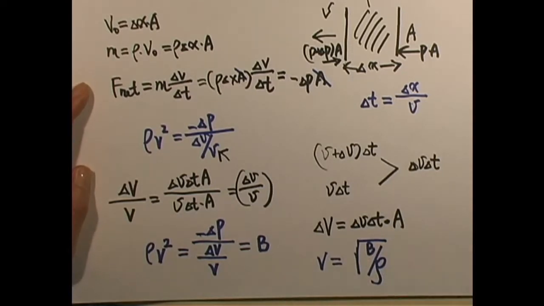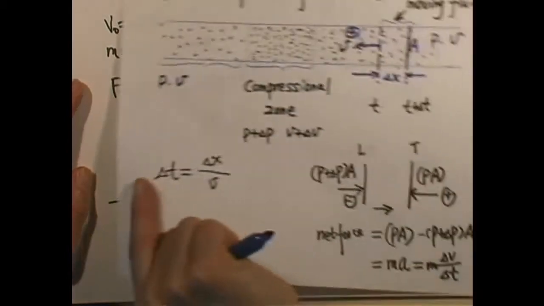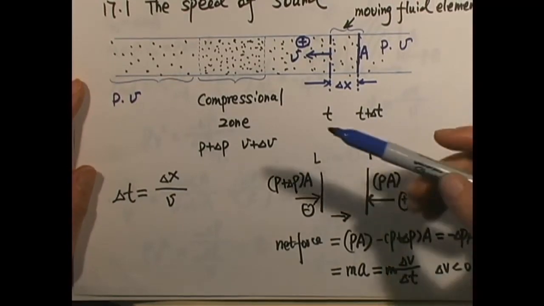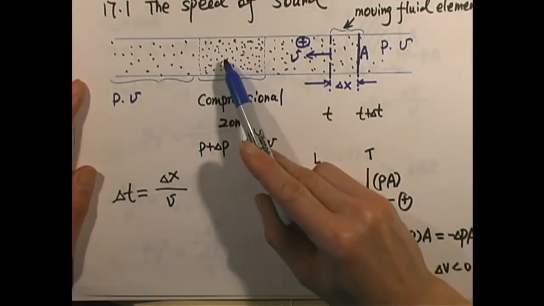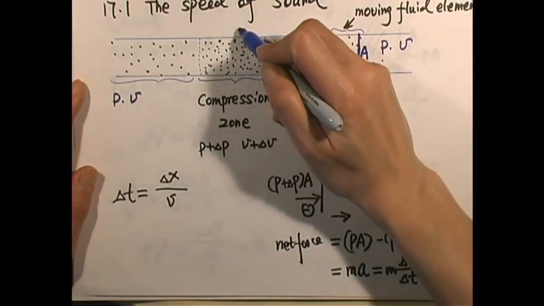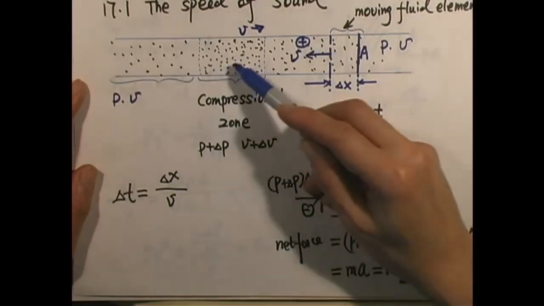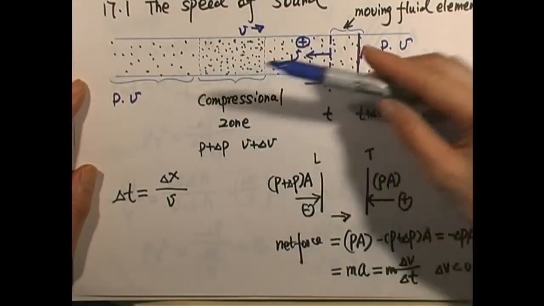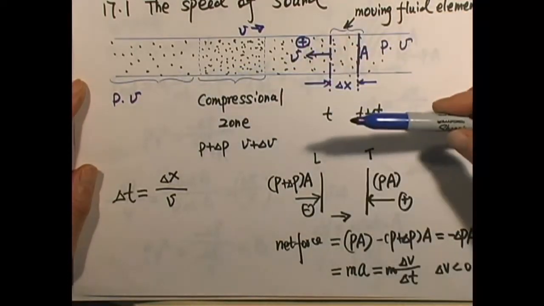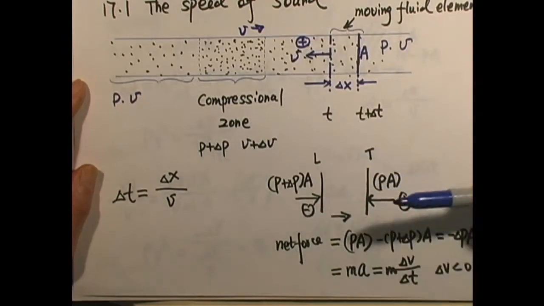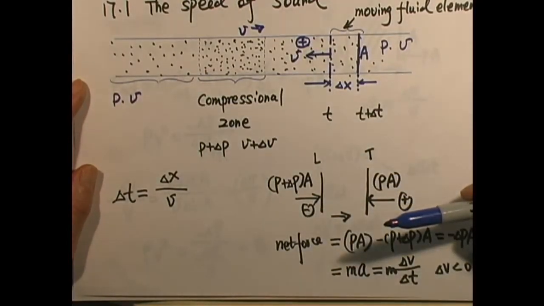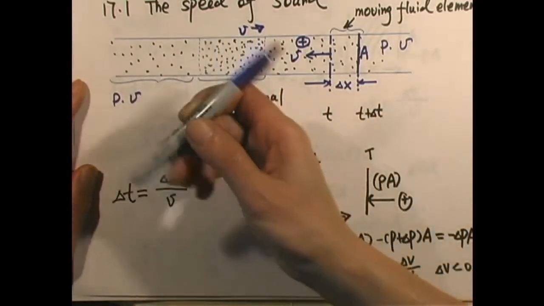Well, if we recall our definition from the very beginning, as a matter of fact, the compressional pulse travels from left to right with the speed of V. This actually is how fast this compressional signal travels. That is the speed of sound. Now, if we take this as a reference, assume this is stationary, and then the fluid flows to the left. Therefore, the speed of fluid flow to the left, as far as the magnitude is concerned, is the same as the compressional pulse traveling to the right.